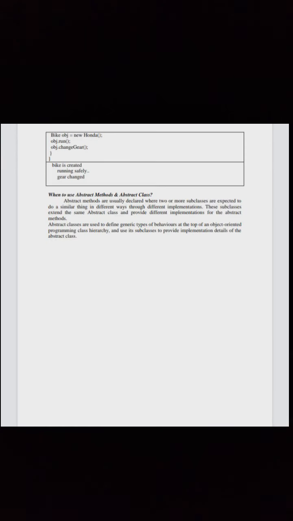When to use abstract methods and abstract classes. Abstract methods are usually declared where two or more subclasses are expected to do a similar thing in different ways through different implementations. These subclasses extend the same abstract class and provide different implementations for the abstract methods. Abstract classes are used to define generic types of behaviors at the top of an object-oriented programming class hierarchy and use its subclasses to provide implementation details of the abstract class.